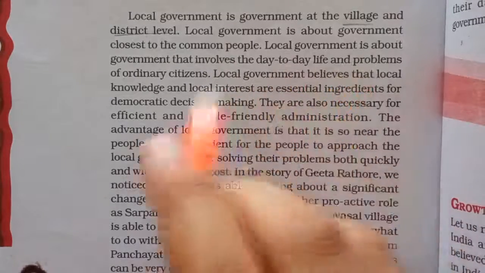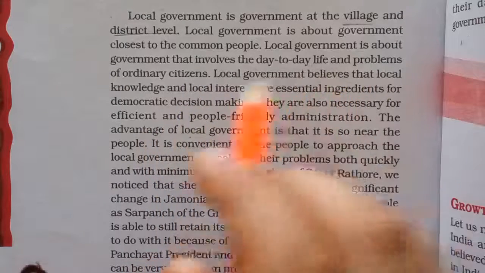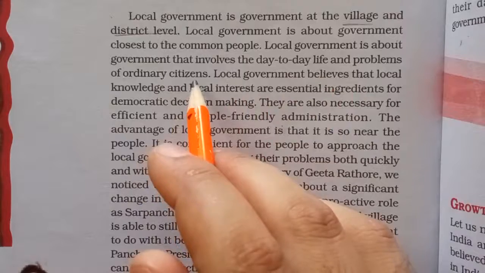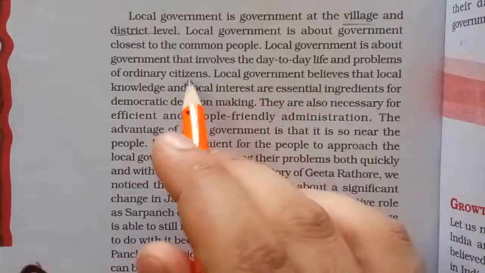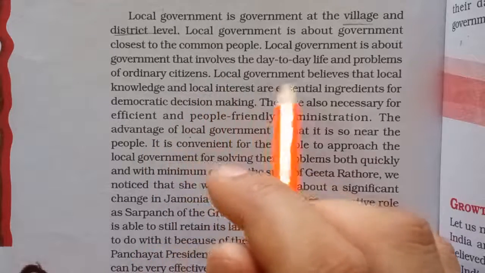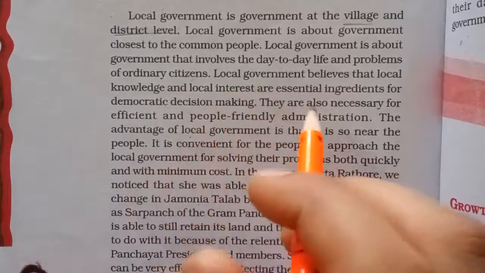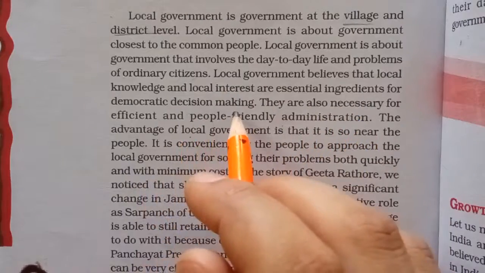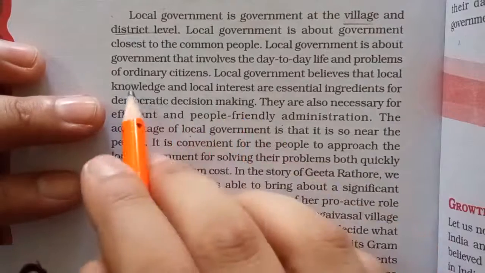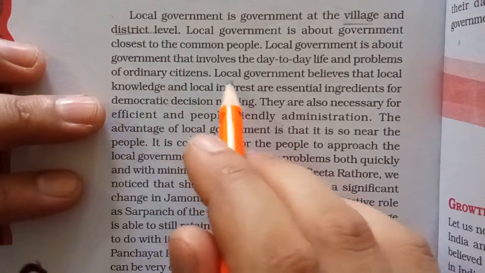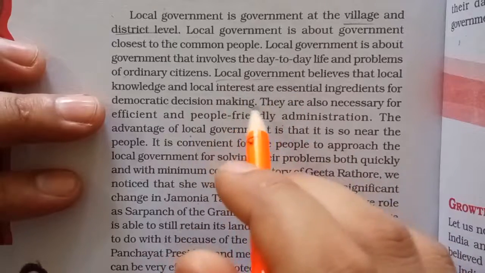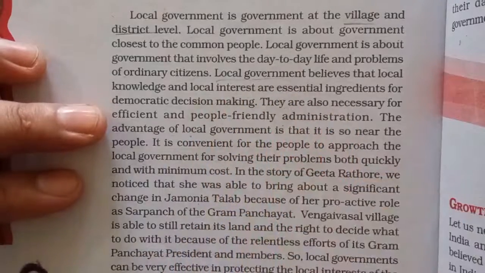Local government is about government that involves the day-to-day life and problems of ordinary citizens. So what are the functions and objectives of local government? Basically, it involves the day-to-day life and problems of ordinary citizens, so it finds solutions to the basic problems of the people. Local government believes that local knowledge and local interests are essential ingredients of democratic decision making, because local knowledge and local interests can only be understood by the local government itself, as those people are also a part of their particular region. So it is an essential ingredient for democratic decision making.